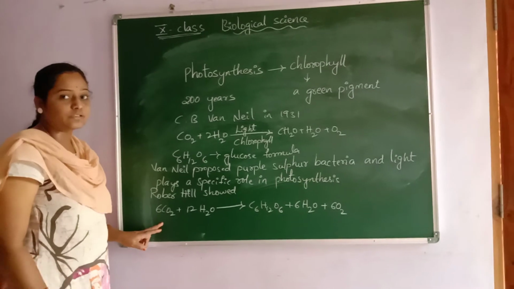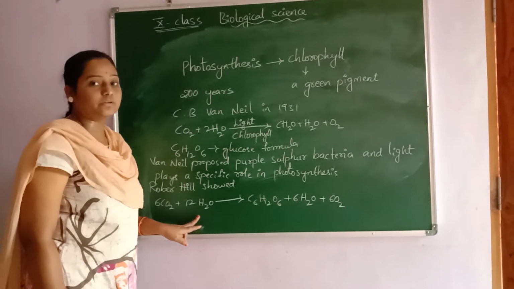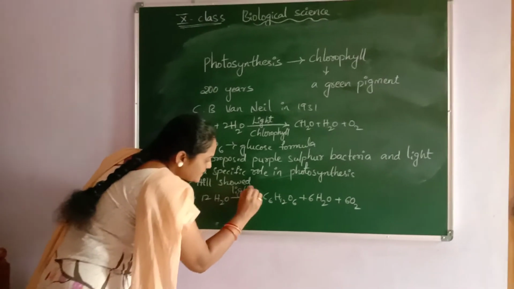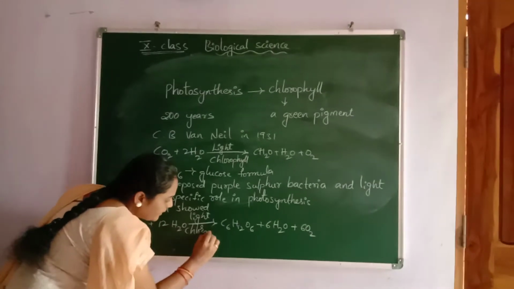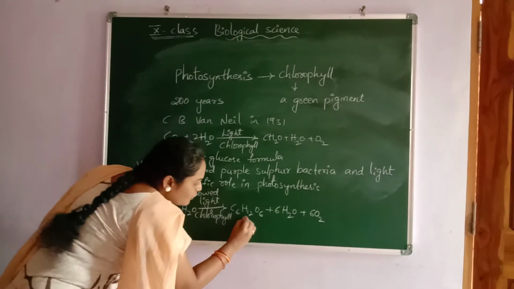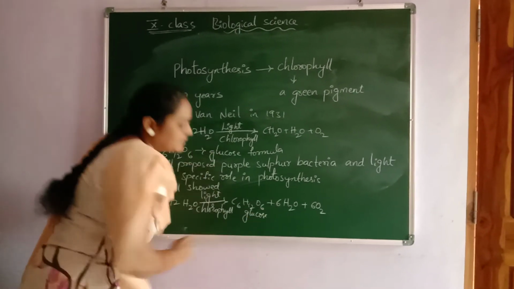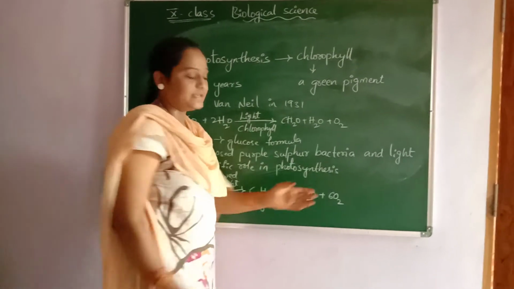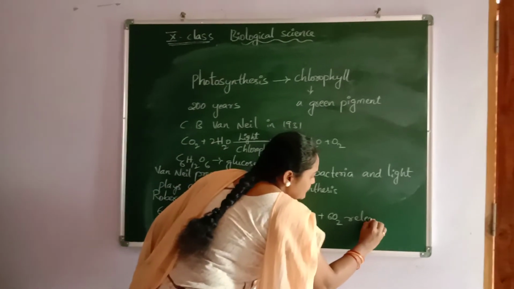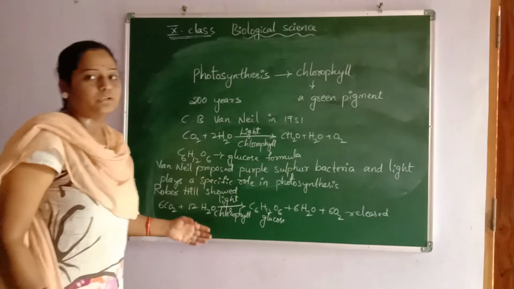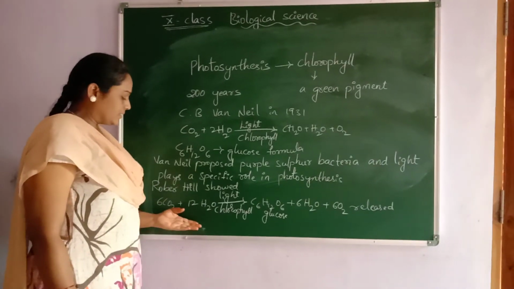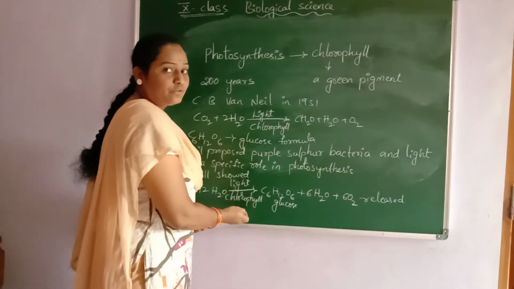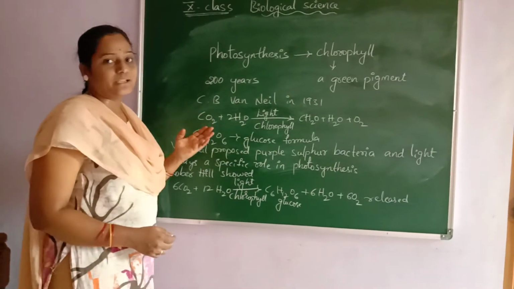Here 6 molecules of carbon dioxide and 12 molecules of water, in the presence of light and chlorophyll, produce a glucose molecule, and 6 molecules of water and 6 molecules of oxygen are released. This formula contains glucose in the presence of light and chlorophyll, which was done by the plants in our nutrition lesson.